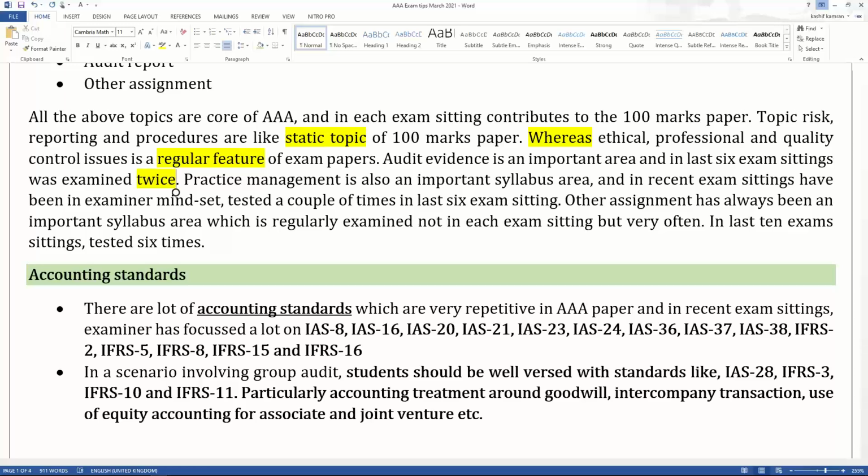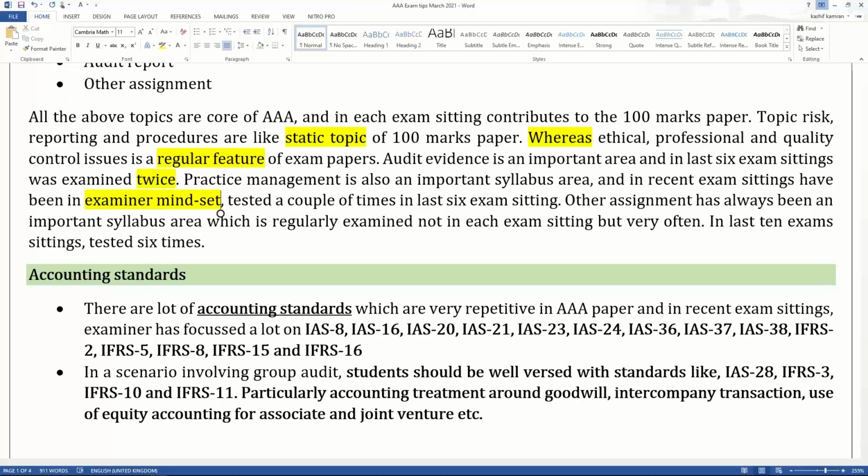Practice management is also an important syllabus area, and in recent exam sittings it has been in the examiner mindset. This is very, very important. If you look at the recent exam papers, it has been in the examiner mindset, and that's very dangerous. If something is in the examiner mindset, it can come on a very regular basis, and it has been tested a couple of times in the last 6 exam sittings. So you cannot be underprepared on practice management, syllabus area C.